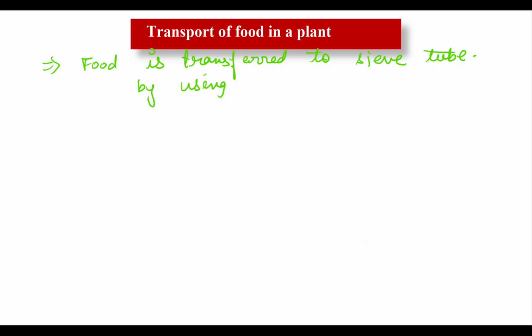So sucrose, or food, is transferred to the sieve tube by using ATP, by using energy.